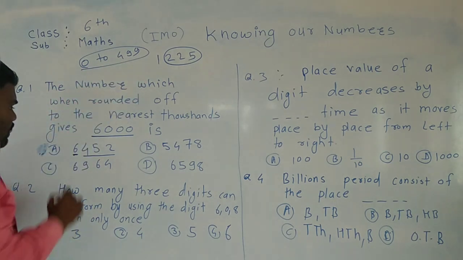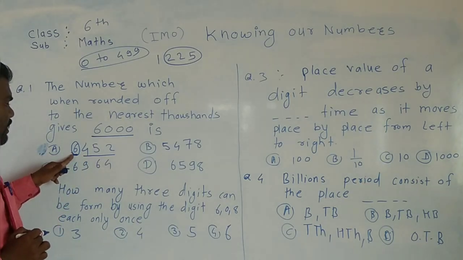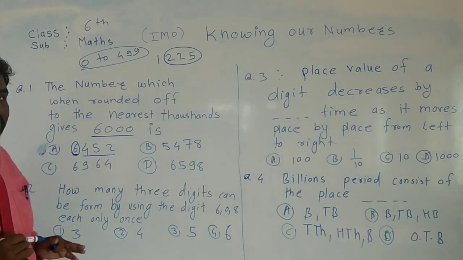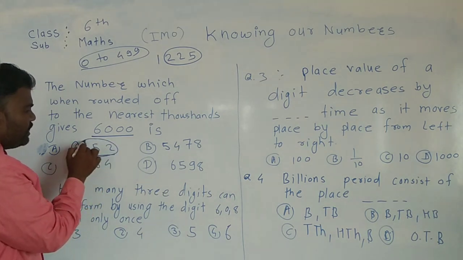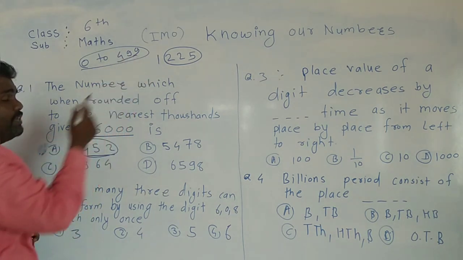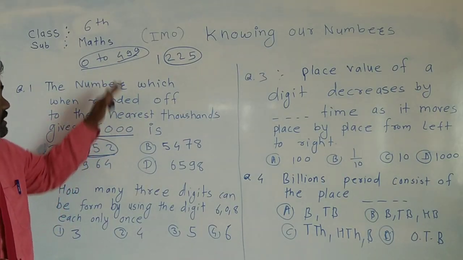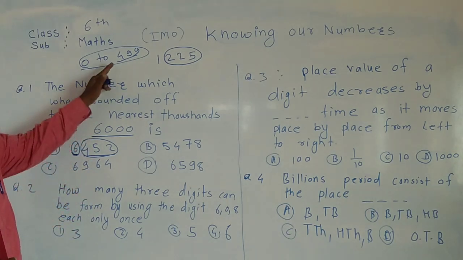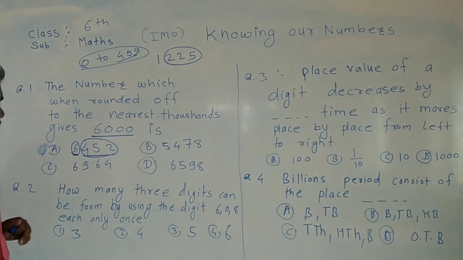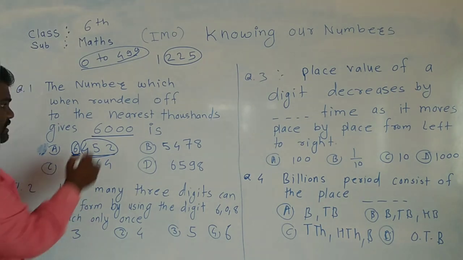What remains here? Here also only 6,000 remains. Why? Because 452 is under 499. So this must be 0 and the value of this number should be 6,000.